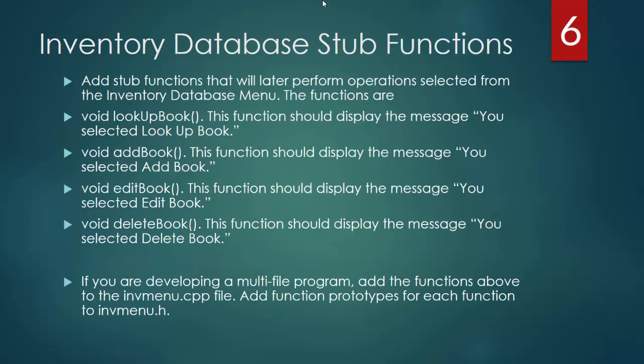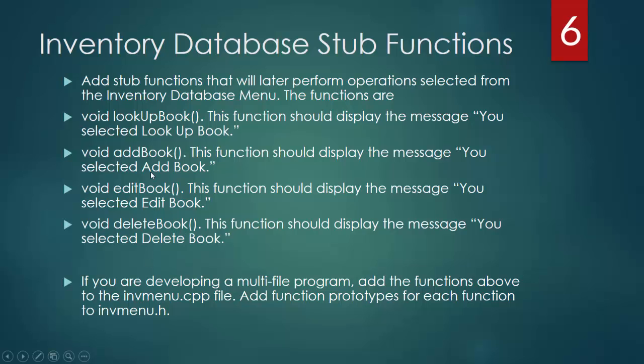In our inventory database function, we will add some functionality to prepare it for later operations. For example, we will have a function void lookUpBook, and this function should display the message you selected lookUpBook. Eventually, obviously, it's going to actually perform some search. The same with addBook, editBook, or deleteBook.